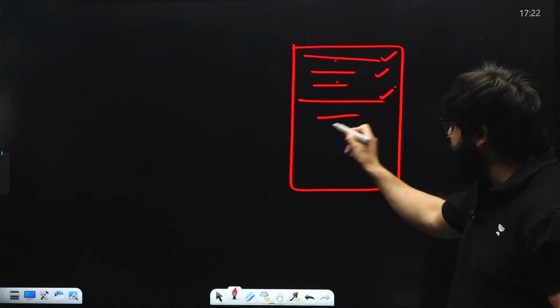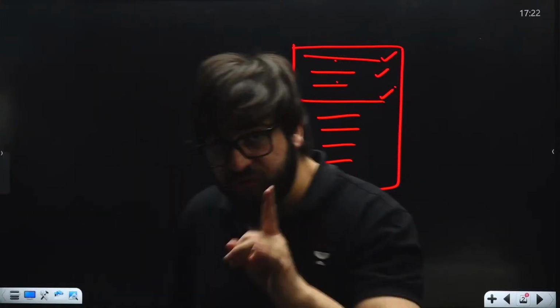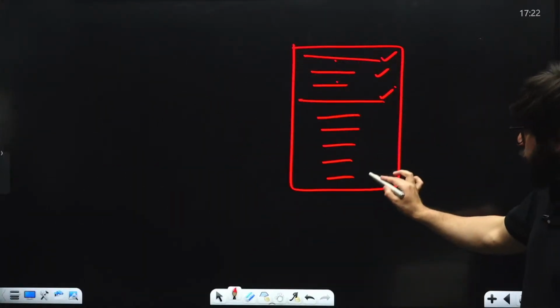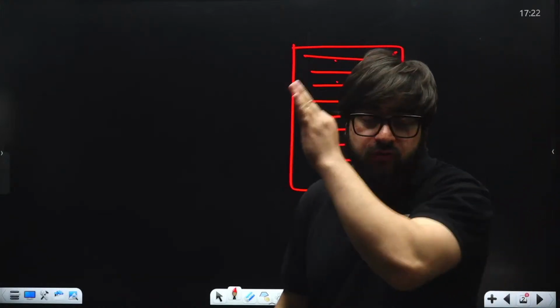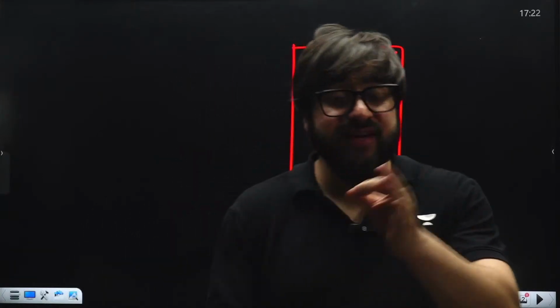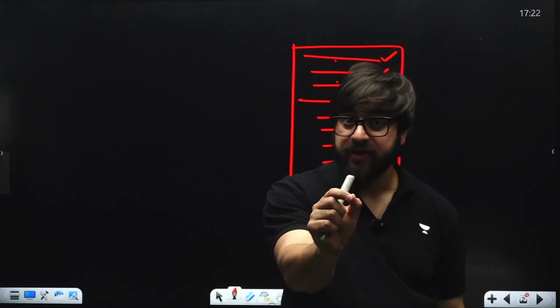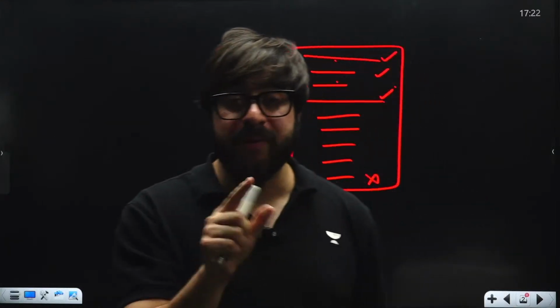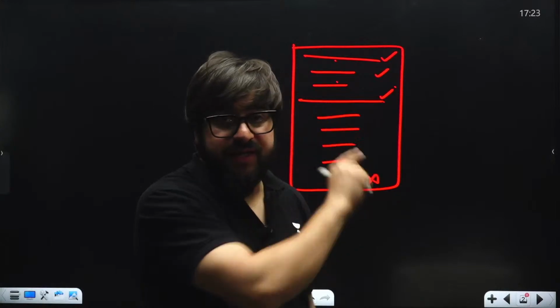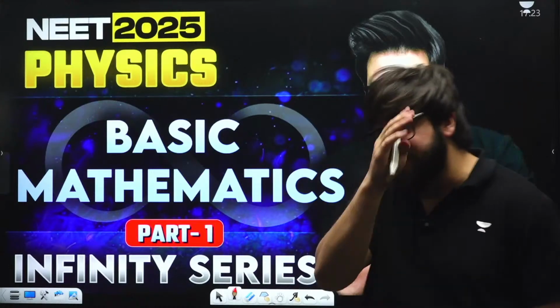But then comes the calculation part. The next 6 to 7 lines are basically the calculation part. So if your basic mathematics is weak, you won't be able to get the answer, which means you will lose all of the marks for that question. That's the reason we say basic mathematics is extremely important for the entire physics. So do not neglect this topic at any point. Whether it's vectors, integration or differentiation, in every single chapter you will see integration and differentiation involved. So, my dear friends, you will have to take this chapter very seriously.